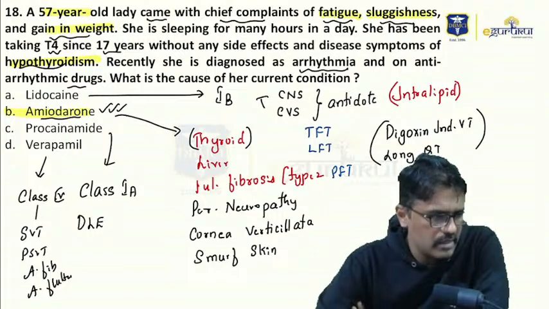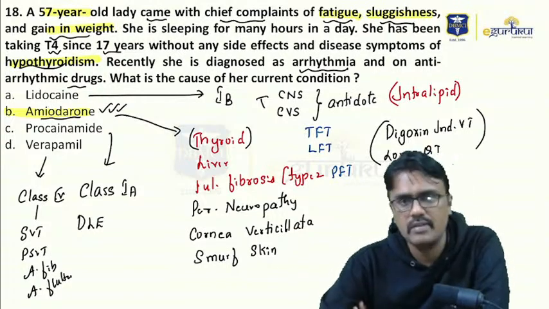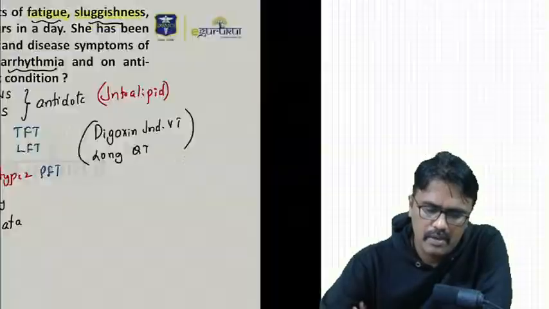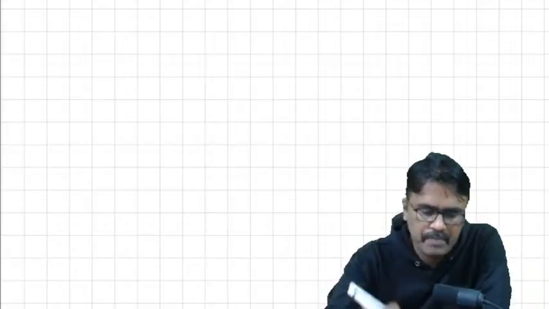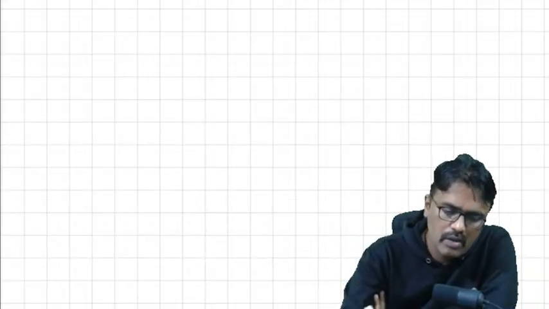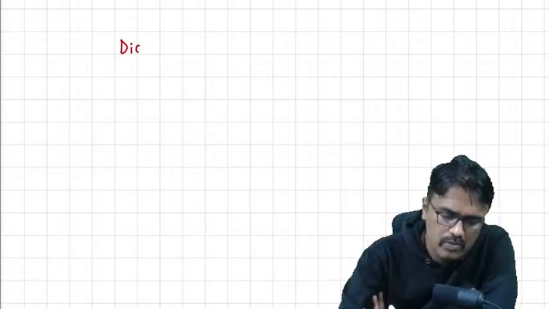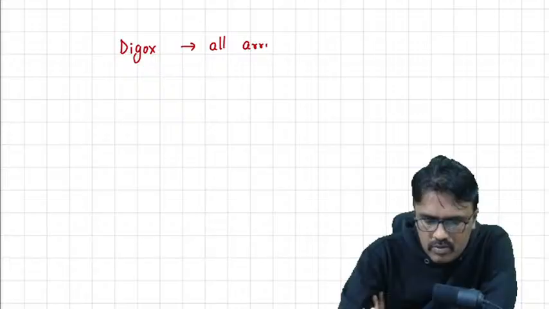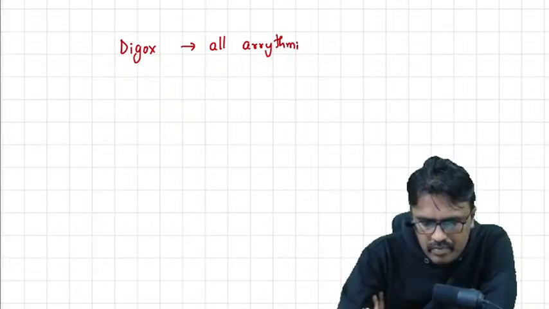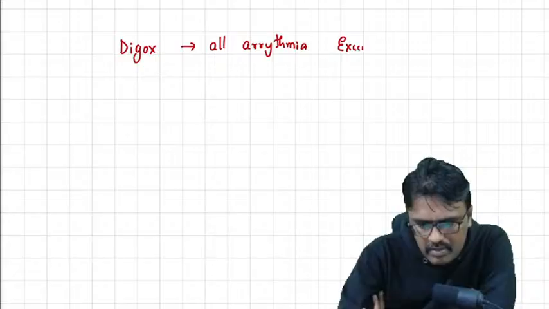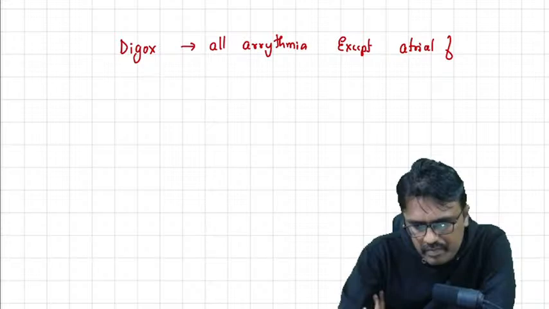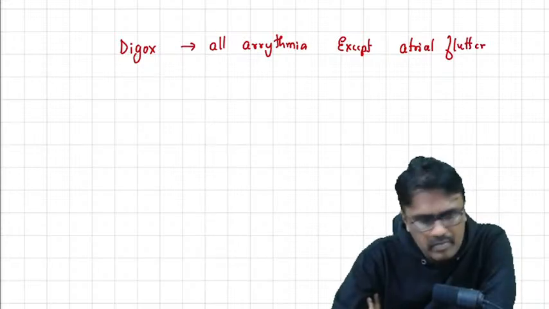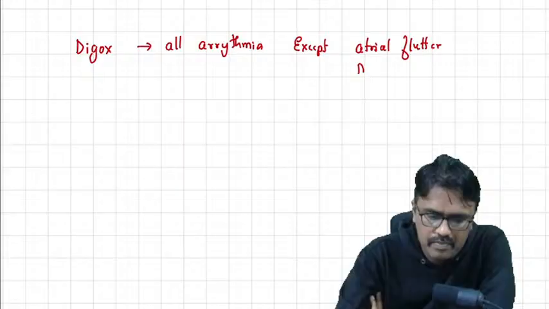Yes, Arshil, Ajay, you are right. I mean, you are giving the right answers. Now, when I take up digoxin, I want to tell you the digoxin aspect. Digoxin can cause all types of arrhythmias except 2. It can produce all arrhythmias except atrial flutter and Mobitz type 2.